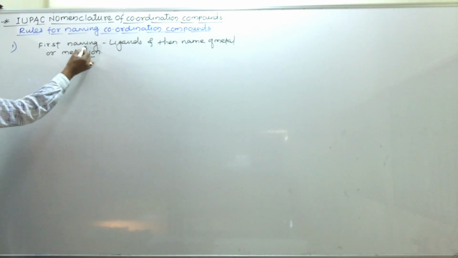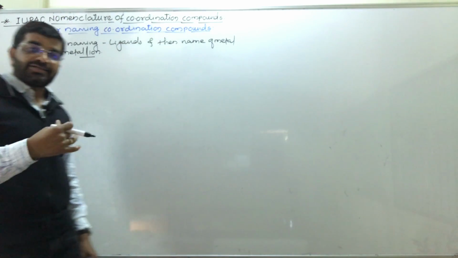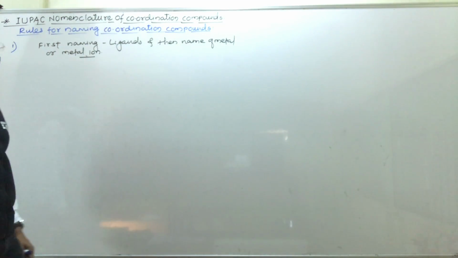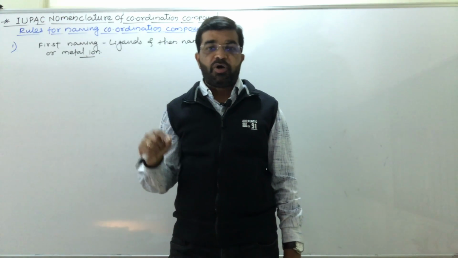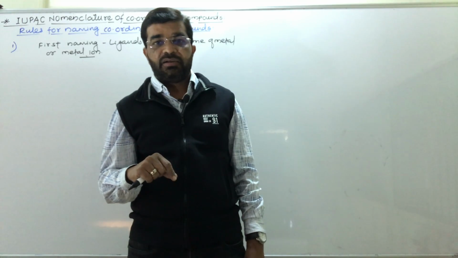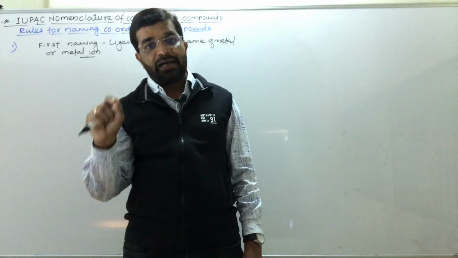The name of the metal or metal ion is indicated at the last. So while writing the name of a coordination complex, first we have to write the name of the ligand. After writing the name of the ligand, we have to write the name of the metal or metal ion.